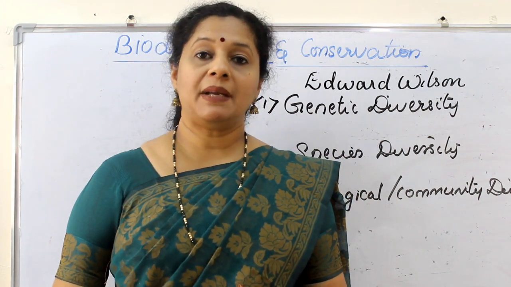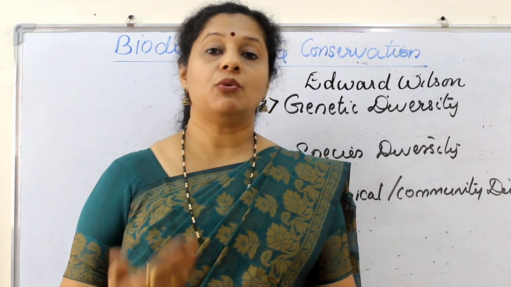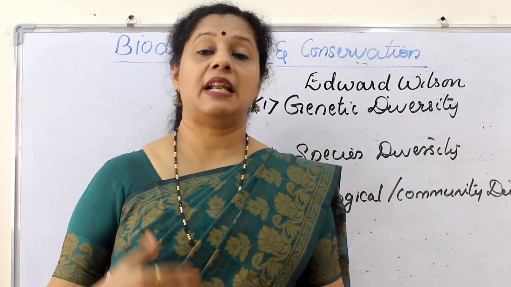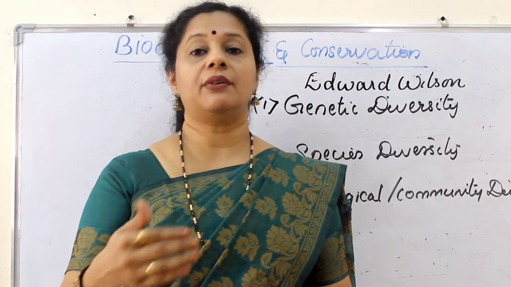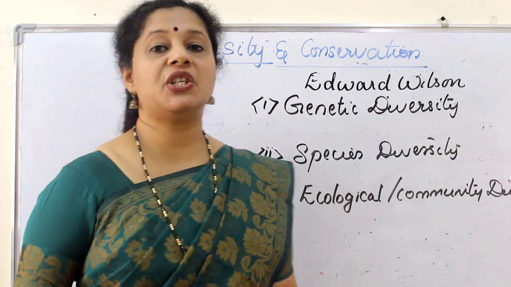So you may not be asked directly what are the examples of genetic diversity. Rather, you might be asked that 50,000 rice varieties are there, which level of biodiversity is this? Then you have to say genetic diversity. The next level of diversity is species diversity.